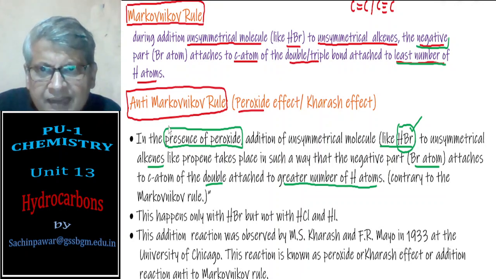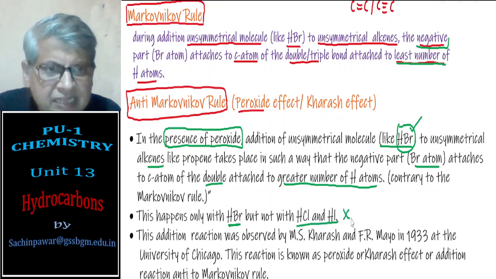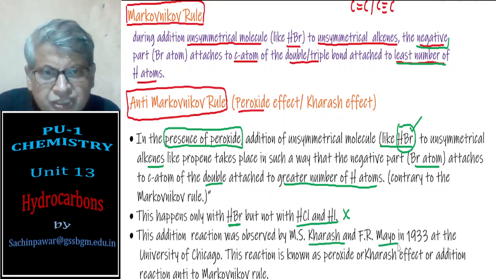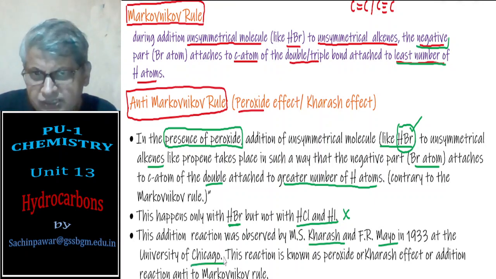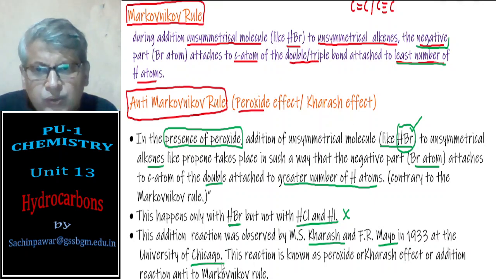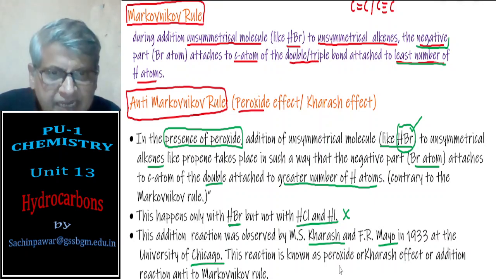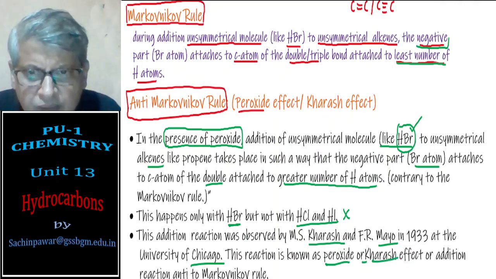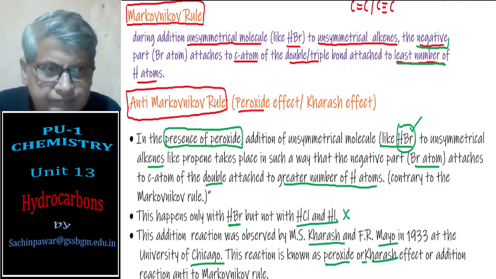So the anti-Markovnikov rule is applicable to HBr, but it is not applicable to HCl and HI. Why that is, we shall see. This is also called the Kharasch effect, because Kharasch and Mayo were the two scientists who discovered this in Chicago. Therefore, it is also called the Kharasch effect or peroxide effect. We shall see that as we go further into the examples.